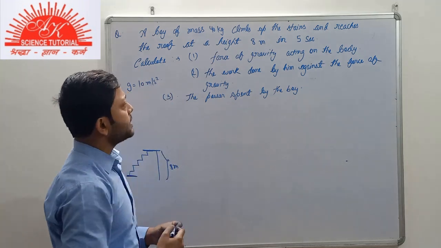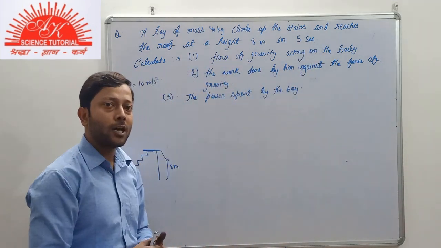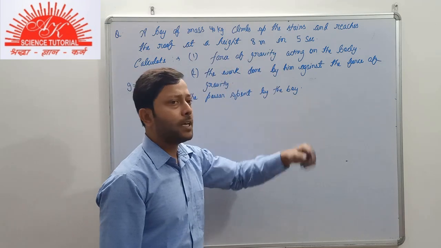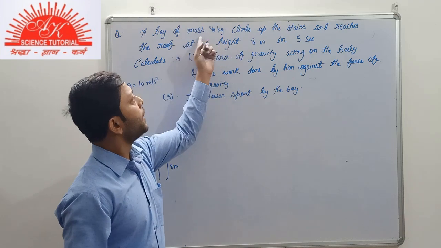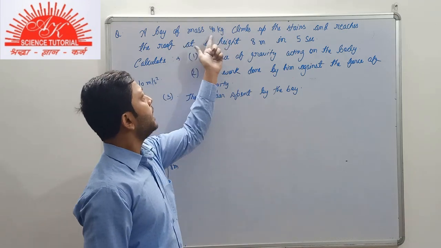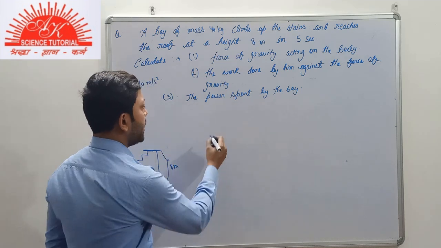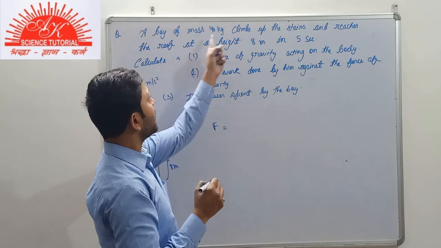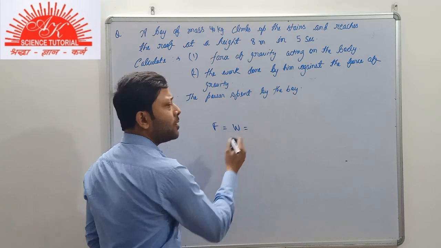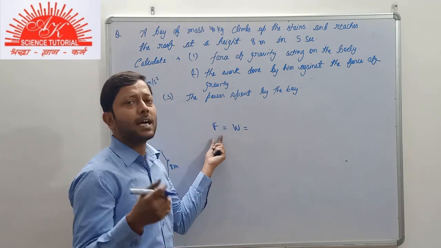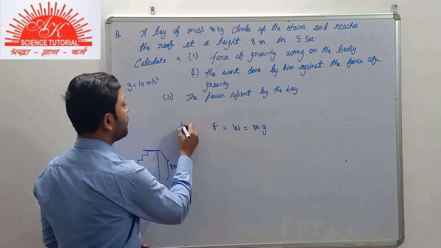The first part, it is being asked that what is the force of gravity acting on the body? I told you in the last video that what is force due to gravity? The force with which earth attracts the body. And here the body is the boy. He has a mass of 40 kg. So what is the force due to gravity acting on the boy? Or we can say the weight of the boy itself. It will be equals to m into g.